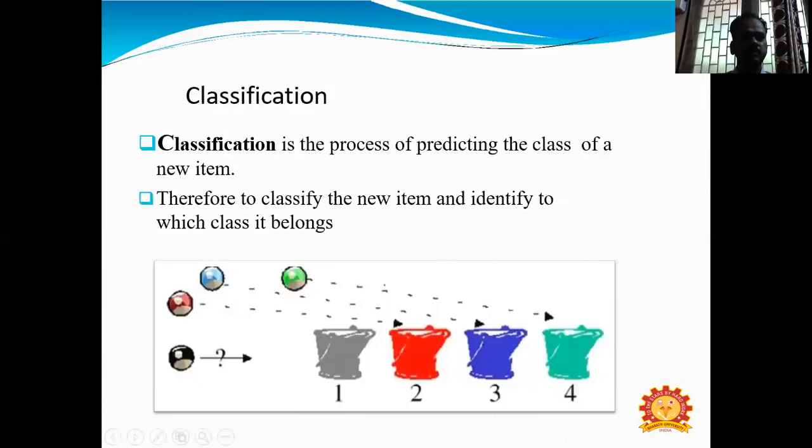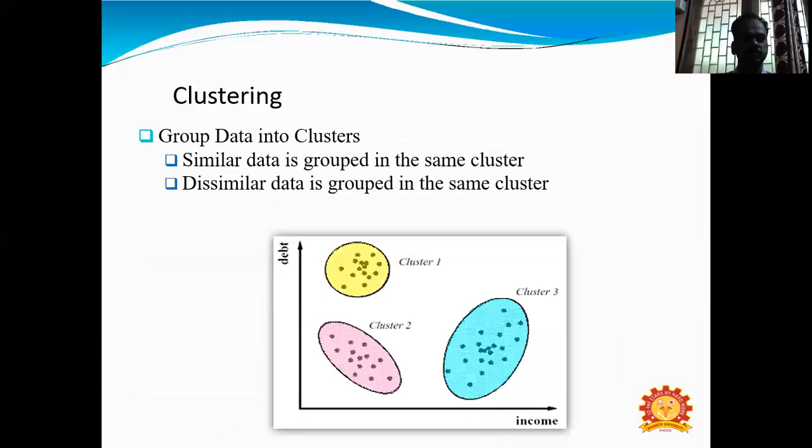Second one, clustering. Clustering is defined as the collection of similar objects and the collection of dissimilar objects. The collection of similar objects is stored in one group. That group is called a cluster.